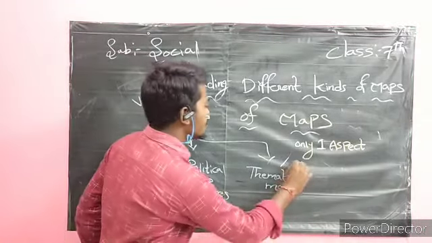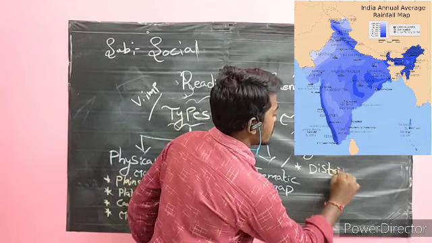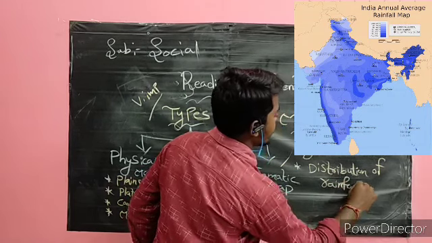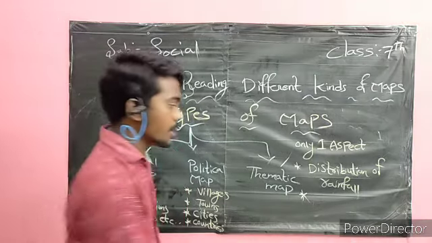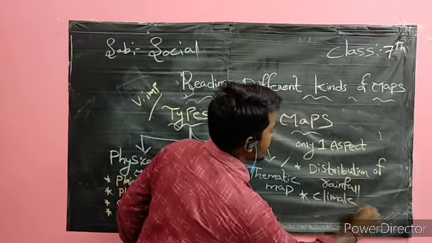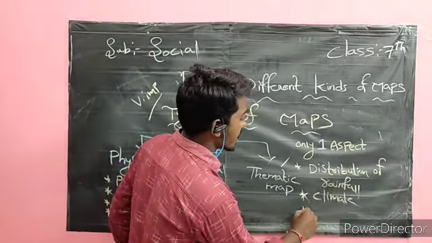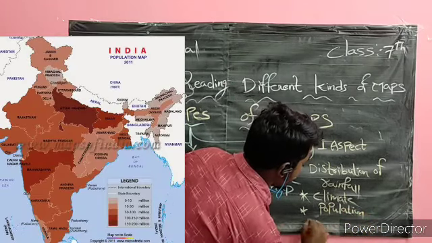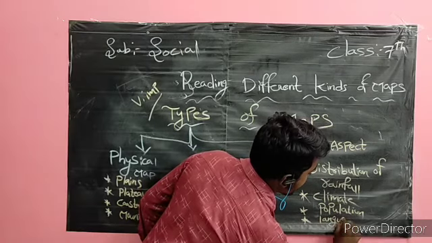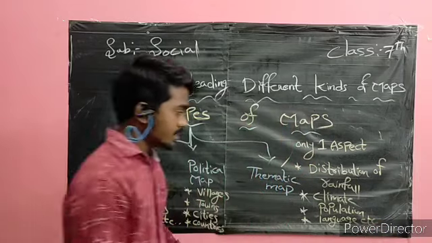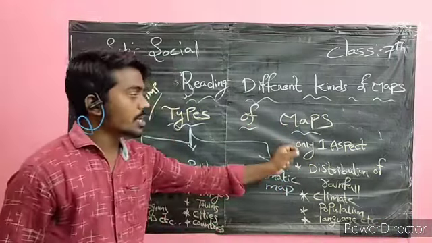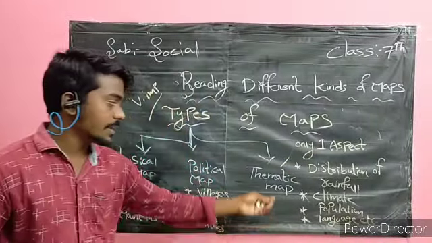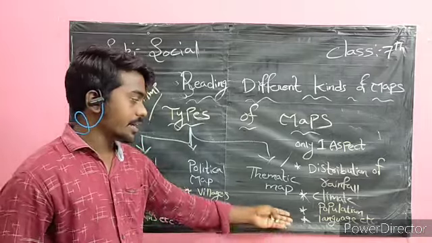For example, it shows only the distribution of rainfall, the climate of a particular region, the population, the language, etc. A thematic map shows only one aspect.